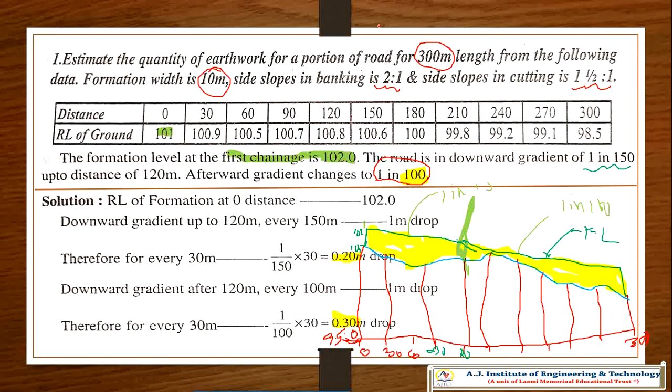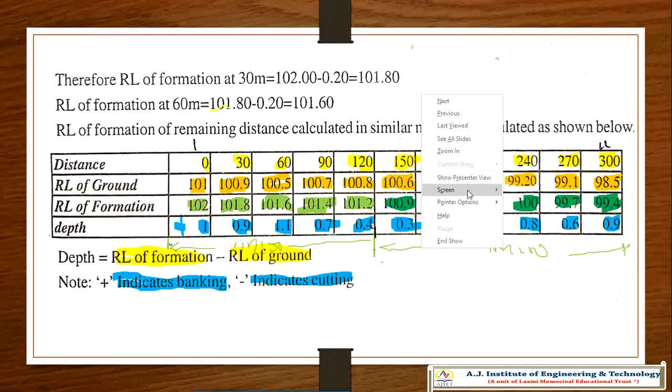You can see the 2:1 here. One more time we'll go back. First, this is the ground line at chainage 0.